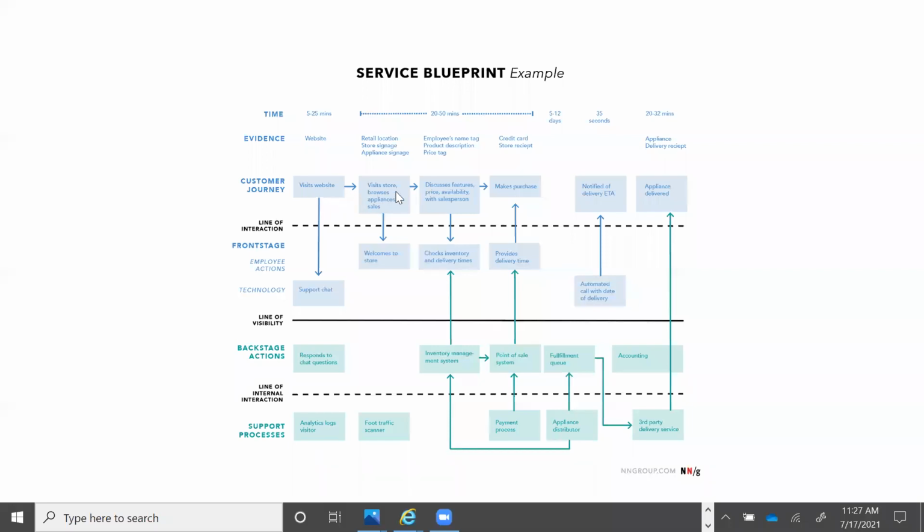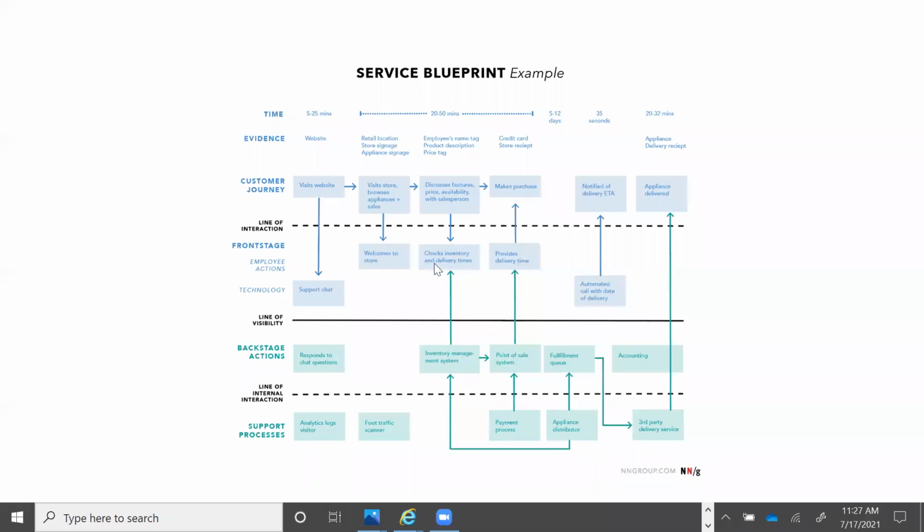You may visit a store like Chroma or Reliance Digital. Once you visit there, you will browse the appliances and you will meet the salesperson. What does the salesperson do? They will welcome you into the store. What you do next is you discuss the features, price, and availability with the salesperson.